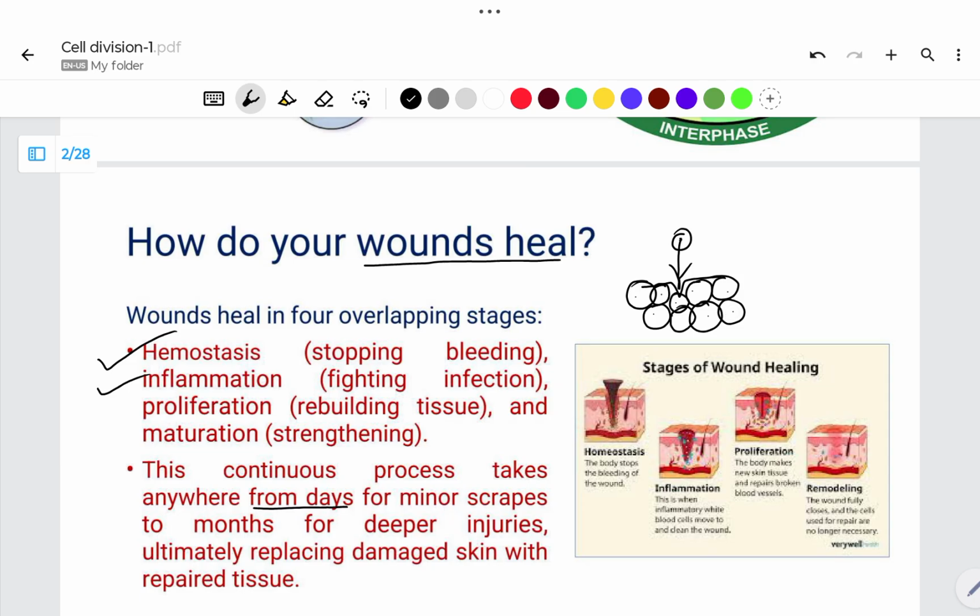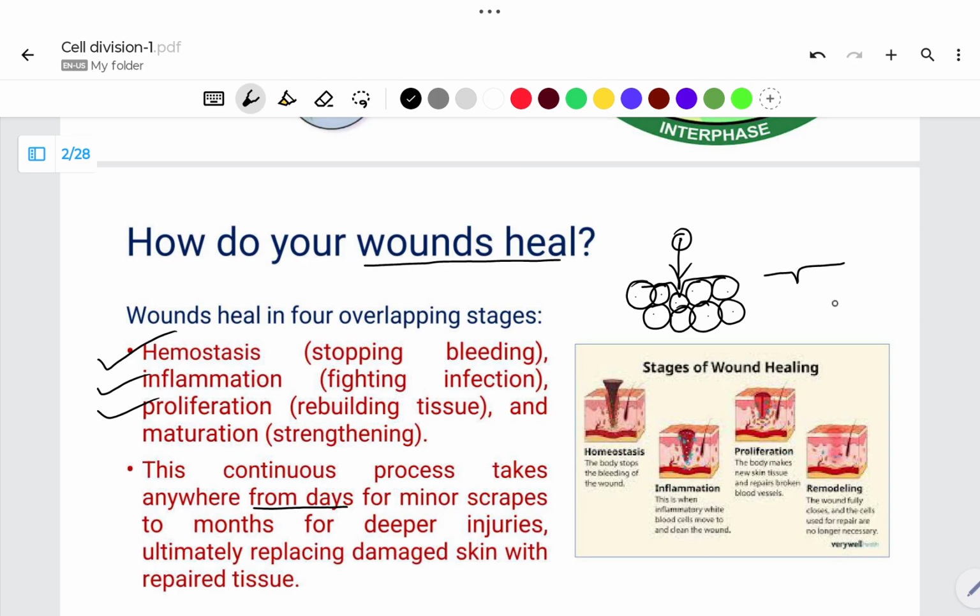After completion of inflammation, the next process which happens is known as proliferation. That means rebuilding of new tissue. This process occurs after some days of injury. Here you can observe the healing process.